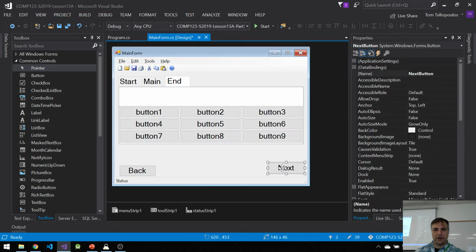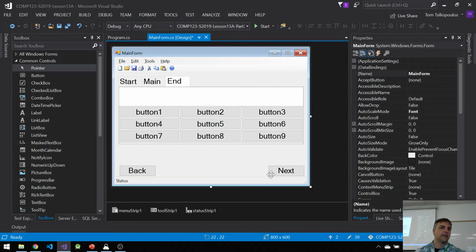Let's make sure they're aligned properly. It doesn't look like they are. Now they are. All right, so what do I want these Next and Back buttons to do? When I click the Next button, it's going to show the next tab. When I click the Back button, it's going to show the previous tab. But you can also replace the buttons so that they have arrows instead of the whole Back and Next text, if you really want to. It's up to you, right? But the convention goes like this.